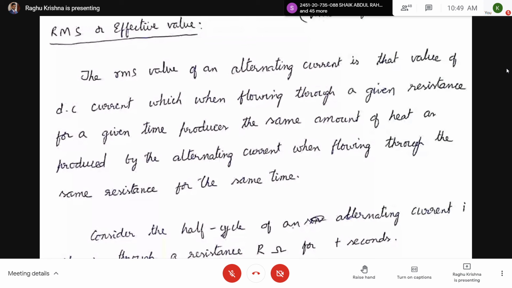So here, the RMS value of an alternating current is that value of DC current which, when flowing through a given resistance for a given time, produces the same amount of heat as produced by the alternating current when flowing through the same resistance for the same time. Understood? Okay, for this, I am going to explain.